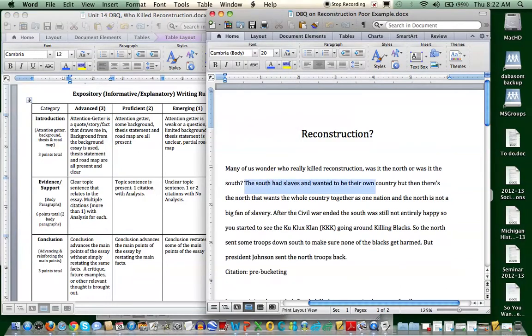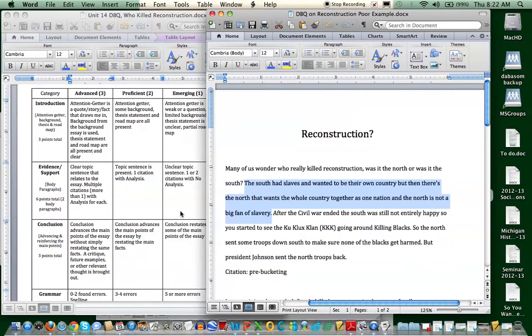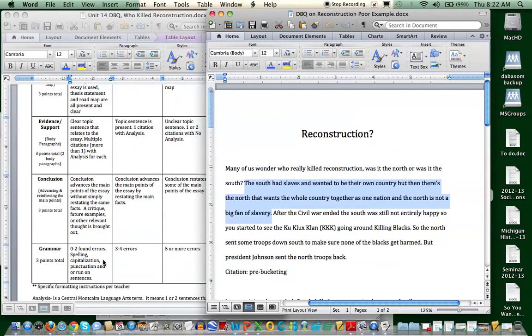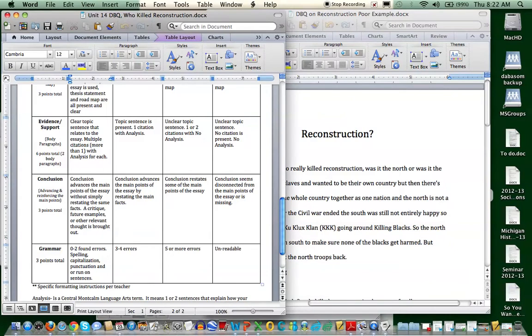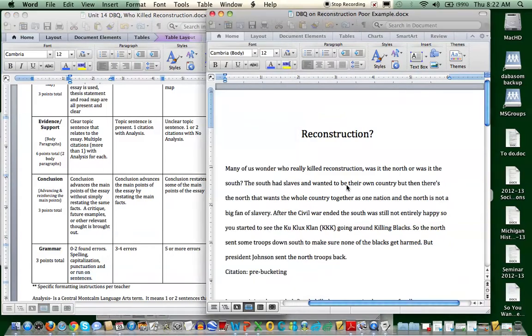The South had slaves and wanted to be their own country, but then there's the North that wants the whole country together as one nation, and the North is not a big fan of slavery. All right, as we stop this one, I'm looking already at my grammar, and this is starting to look quite a bit like a run-on sentence. So keep that in mind. You want to keep your points more concise, more clear, maybe a little bit shorter than that.